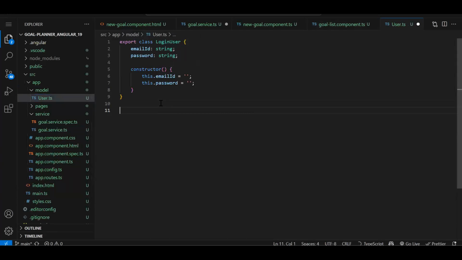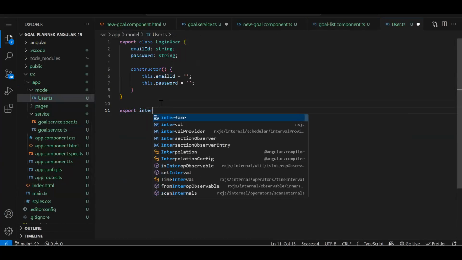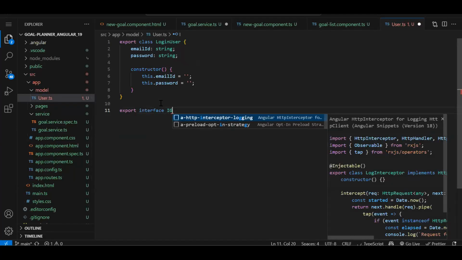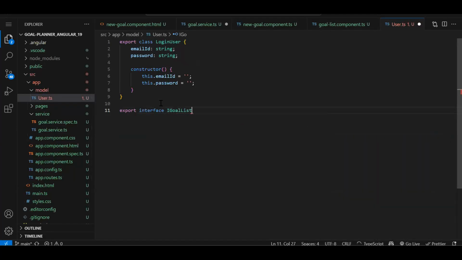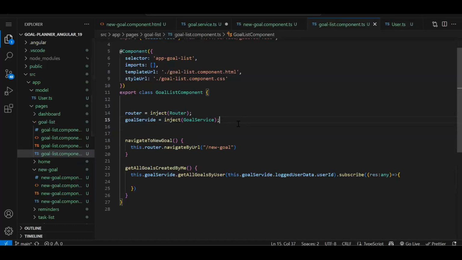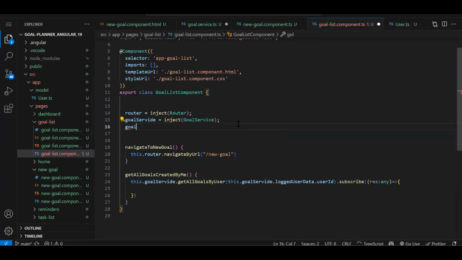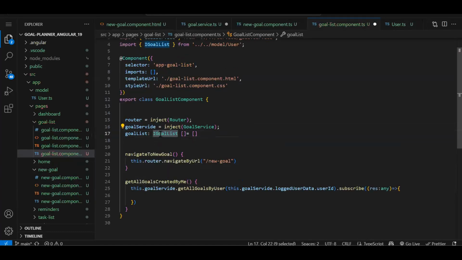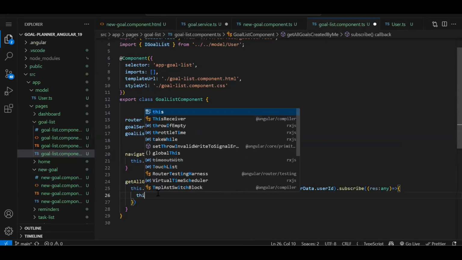So over here, export interface IGoalList. Fine, so this is going to be my interface, and these are the properties which I'm going to have. Now, instead of creating an any array, we will use this particular data type. Goals list colon interface array we are going to get. So here, instead of using any, we have created a strongly typed data type by using an interface. Now, whatever data we get, we will store it over here.